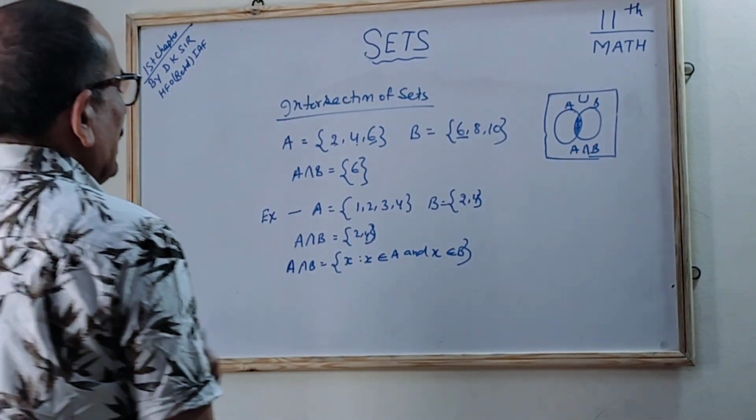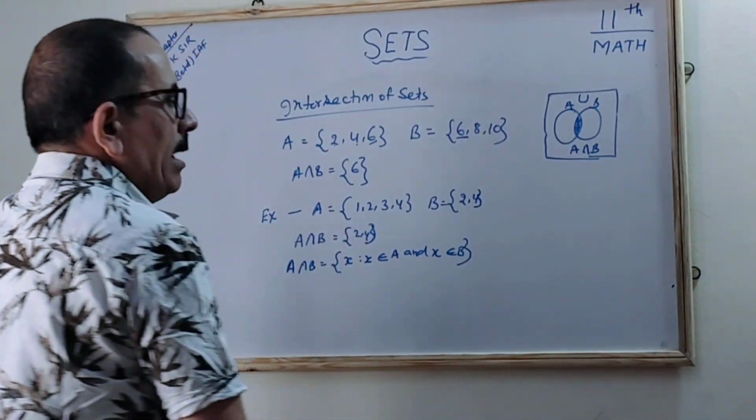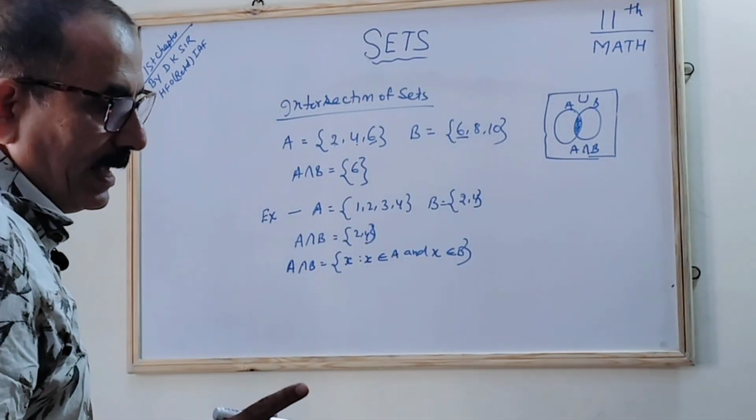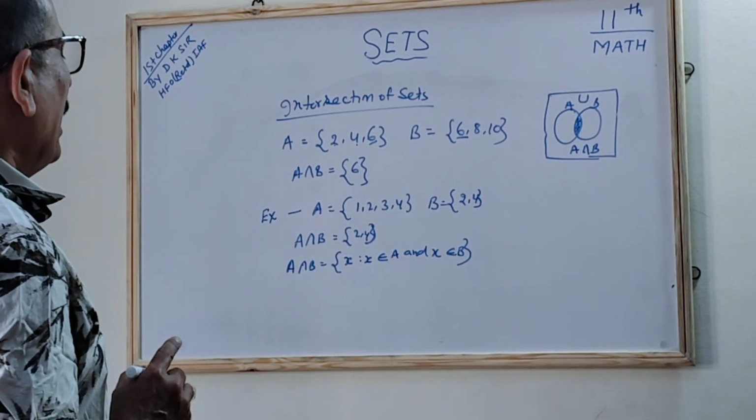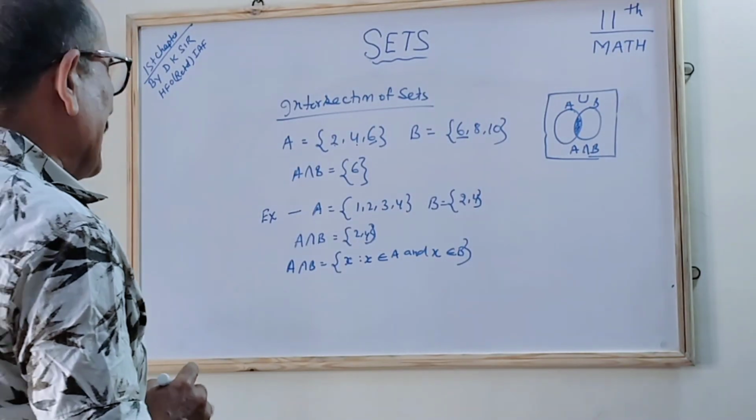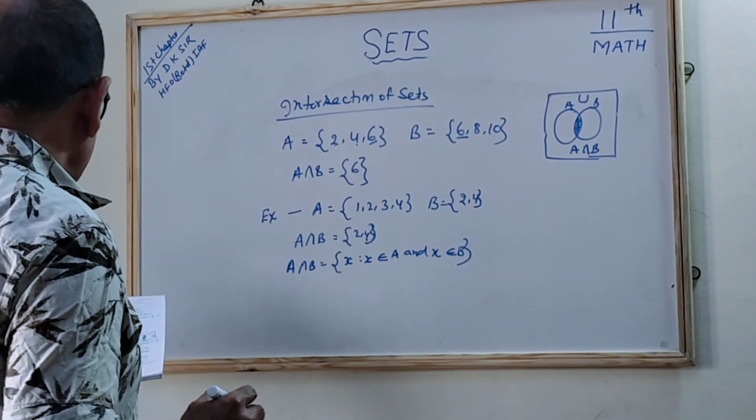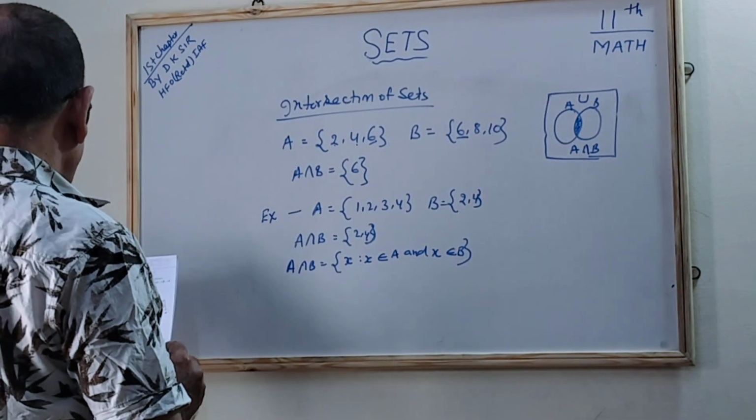So we say x is an element of A and x is an element of B. It means both are common to sets A and B. So we say A intersection B.